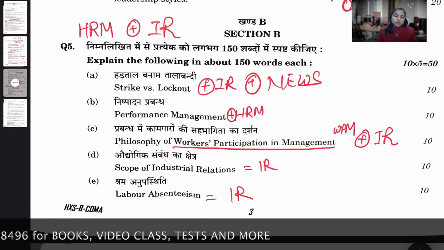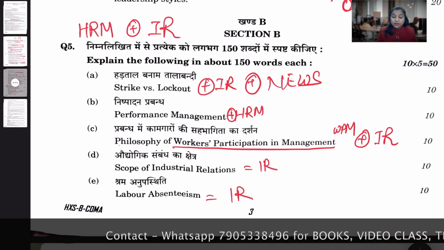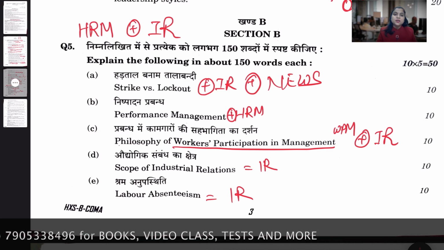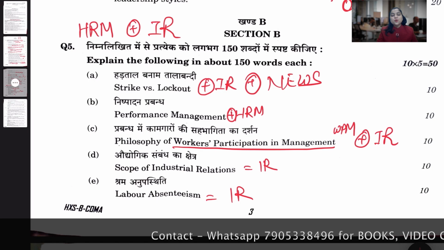So let's conclude question number 5. Heavy weightage is given to IR, and the very least weightage is given to HRM, and it's a mandatory question. I already told you that you have to correlate your IR with the news updates. Okay, so give me a moment to conclude in the other language.